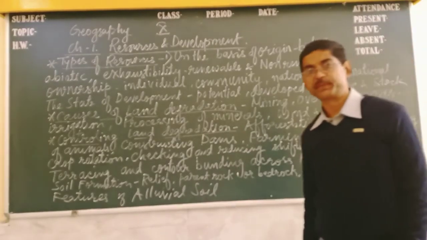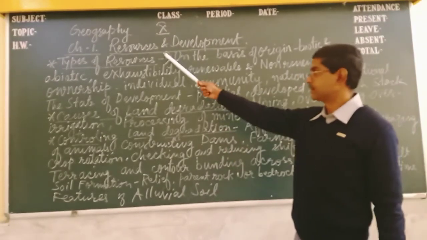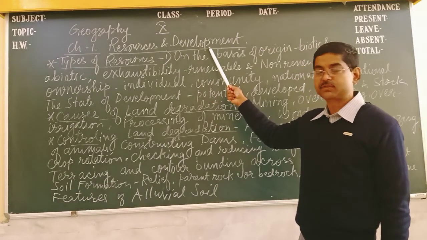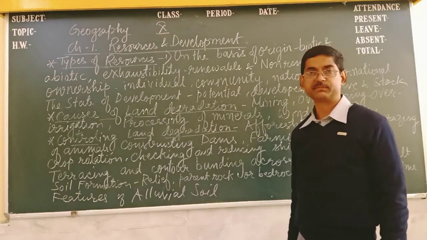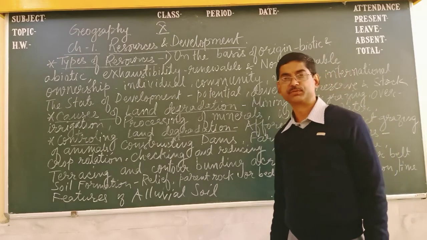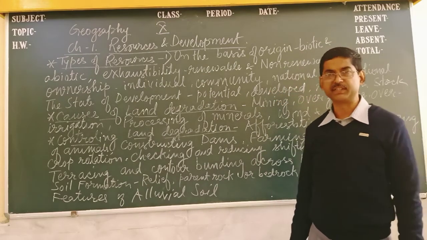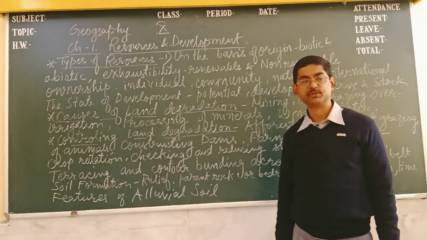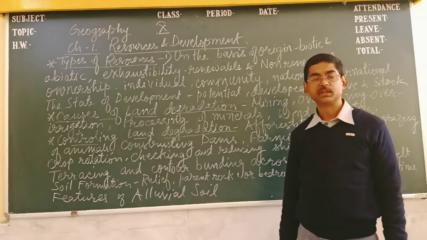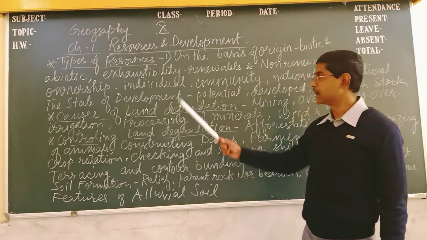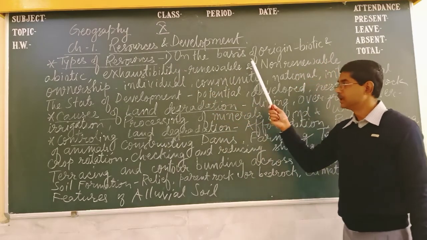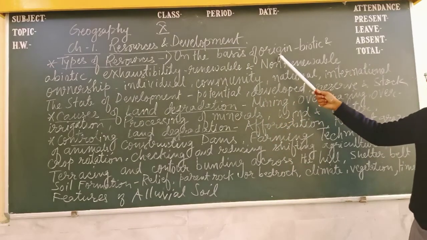Today's topic is Geography, chapter number 1, Resources and Development. First, what are resources? Resources means those things which we are utilizing. That means the things which have some utility are called resources. Resources are of different types. The types of resources are like this, or the classification of resources.